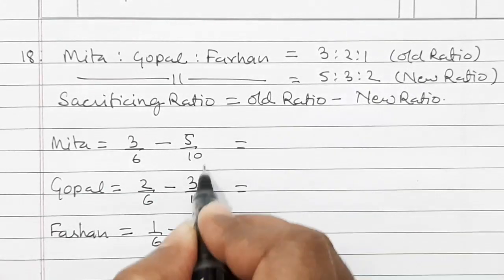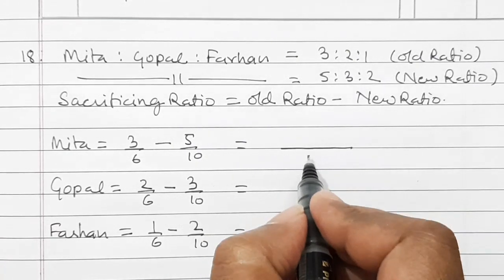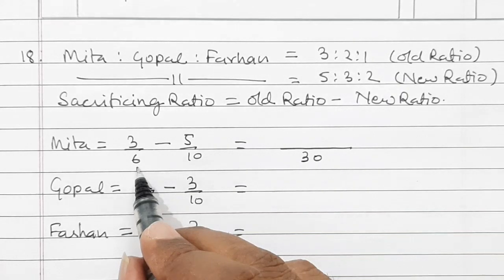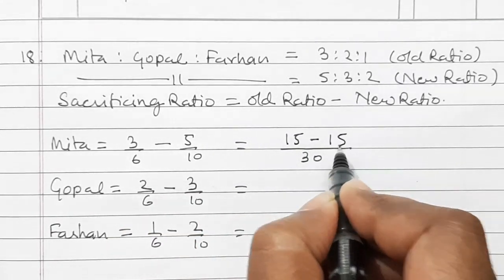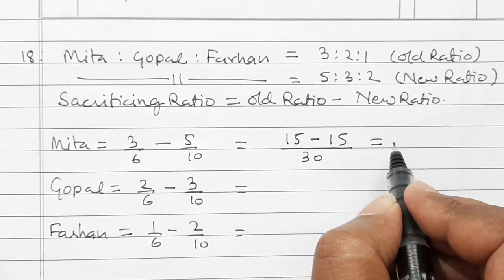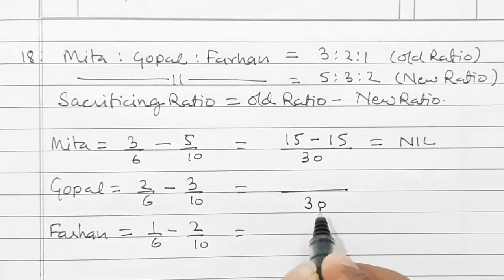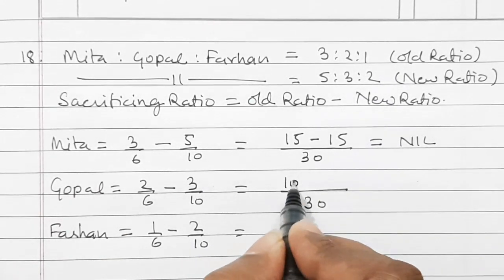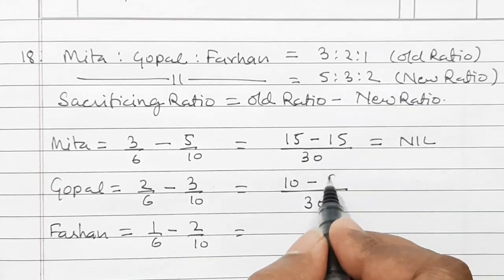So when we take LCM here, LCM will be 30. 30 divided by 6 is 5. 5 multiplied by 3 is 15 minus 15, that is equal to 0. Then for Gopal, it is 30. 30 divided by 6 is 5. 5 multiplied by 2 is 10 minus 30 divided by 10 is 3. 3 multiplied by 3 is 9.